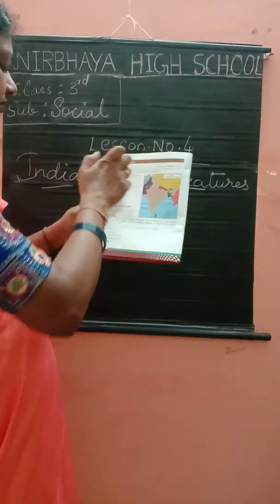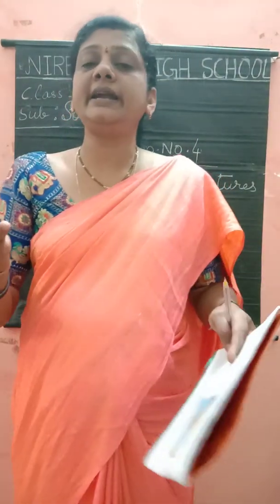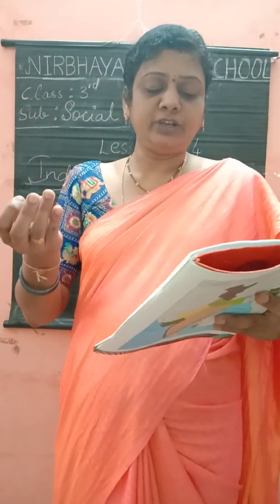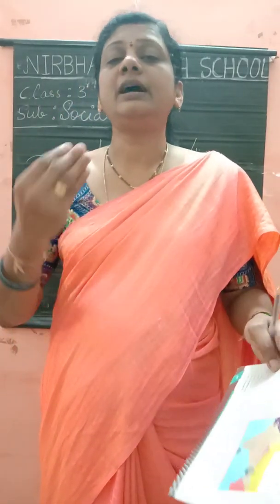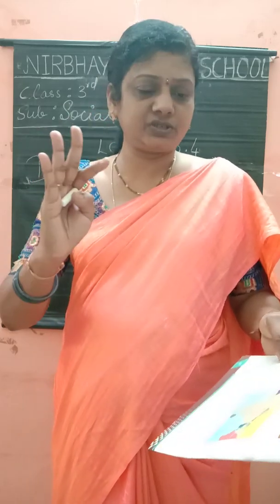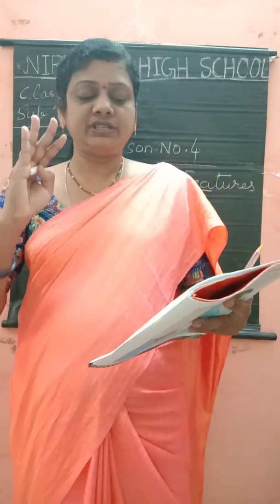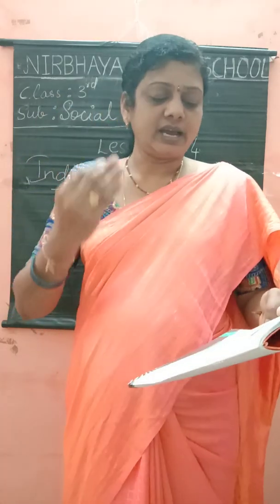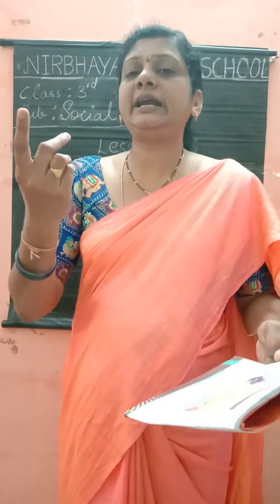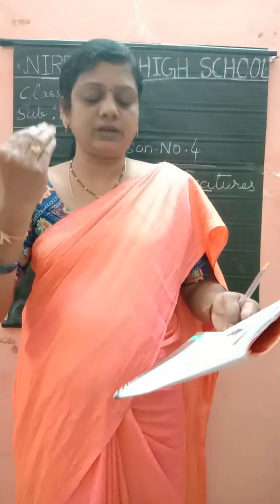The northern mountains, the northern plain, the Great Indian Desert, the Peninsular Plateau, the coastal plains and the islands. There are 6 physical regions, children. India is divided into these 6 regions.